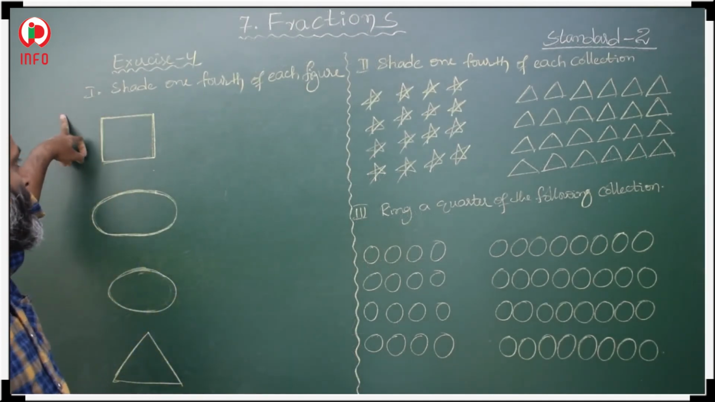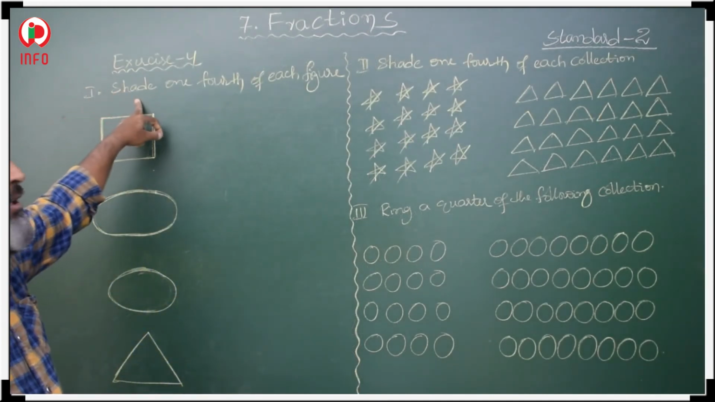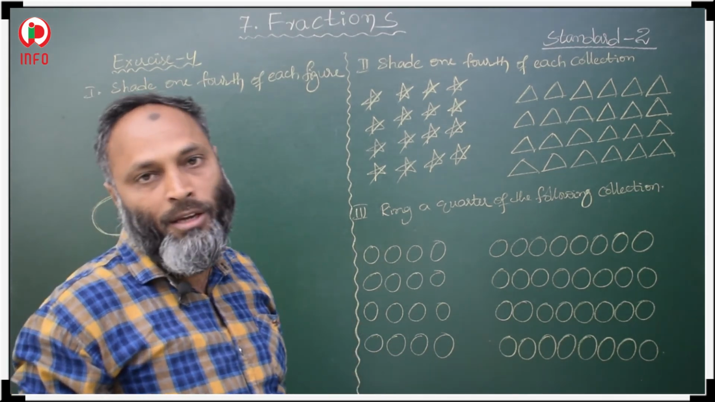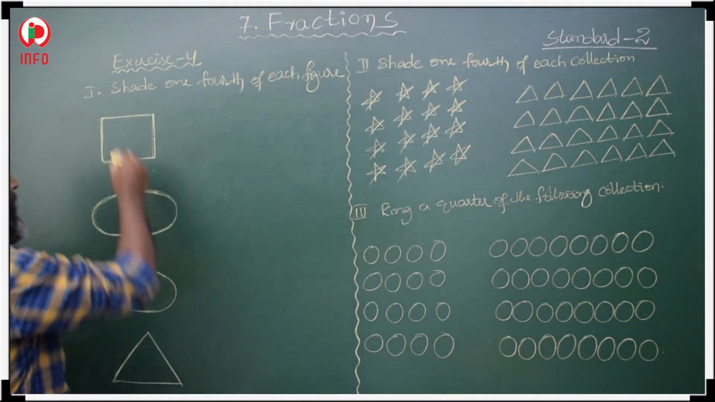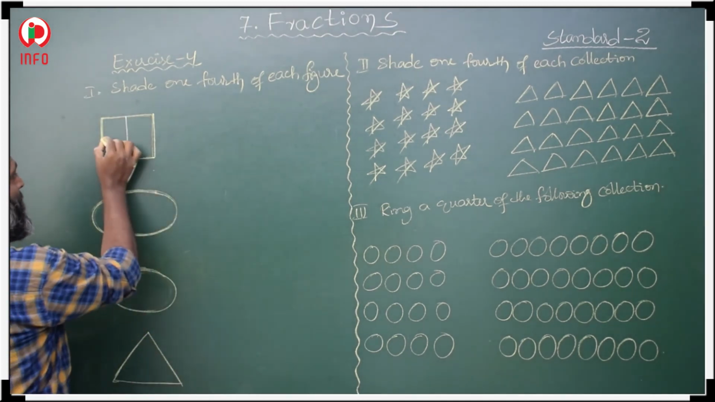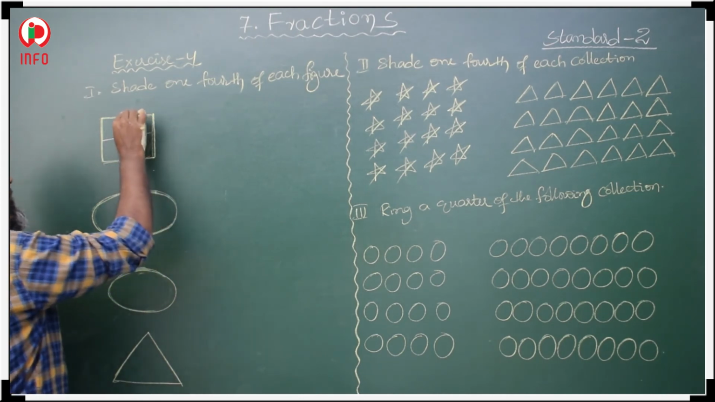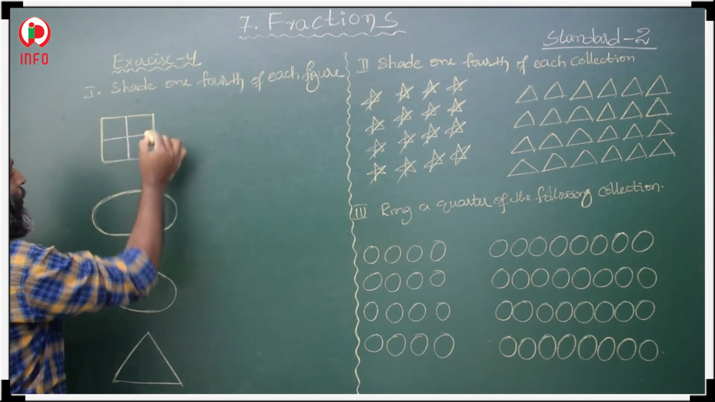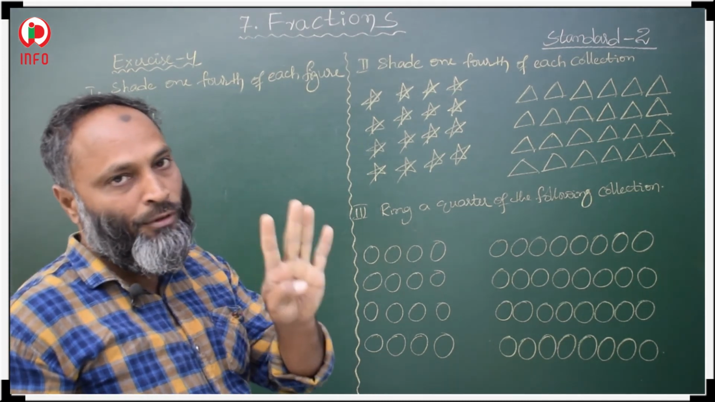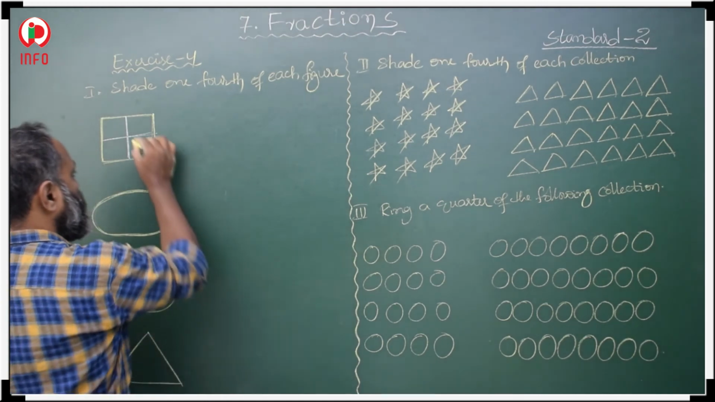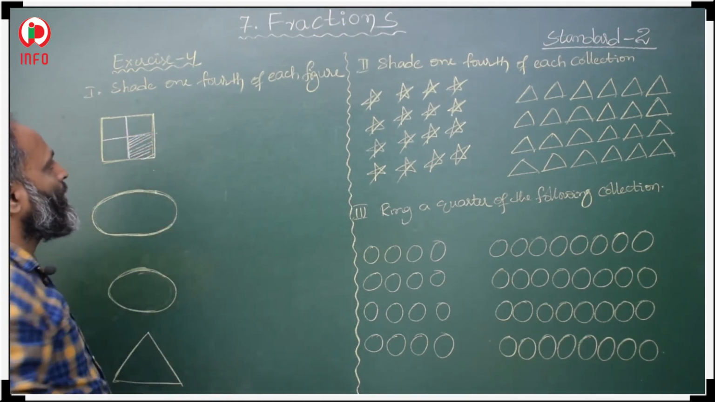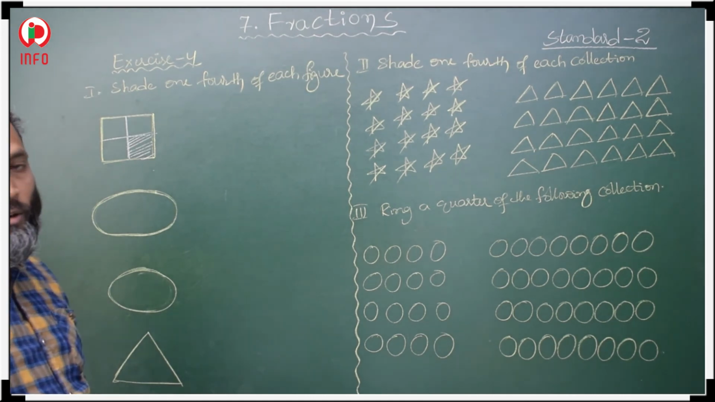Now, students, in exercise 4, what has he given? Shade 1/4 of the figure. 1/4 means first we have to divide into 4 equal parts. See here, this is the vertical line and this is the horizontal line. So, these 2 lines divide this square into 4 equal parts. So, 1/4 means in 4 parts, 1 part we have to shade. So, this is 1/4.